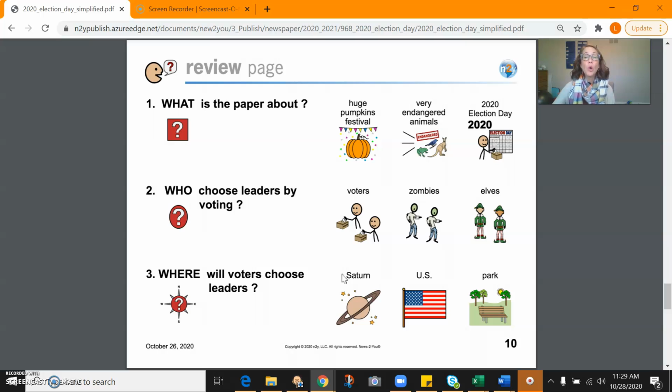Question 2, who choose leaders by voting? Voters, zombies, or elves? Voters. Question 3, where will voters choose leaders? Saturn, US, or Park? US.